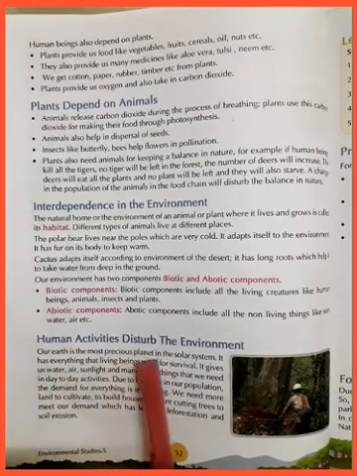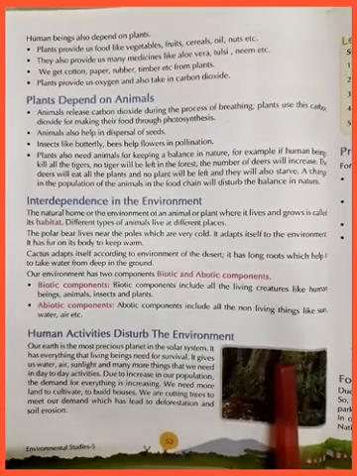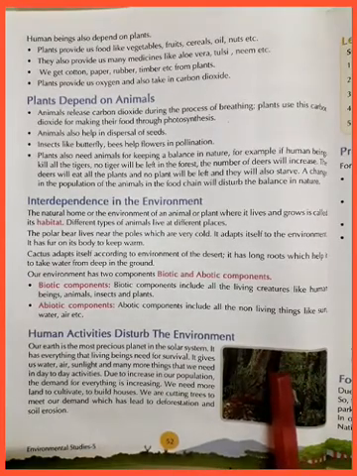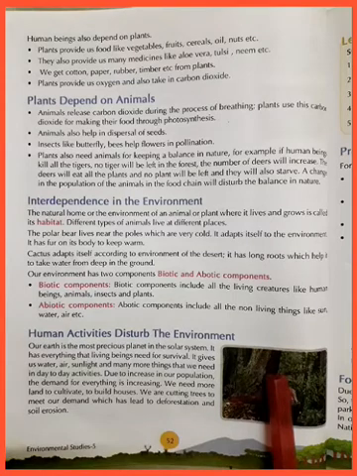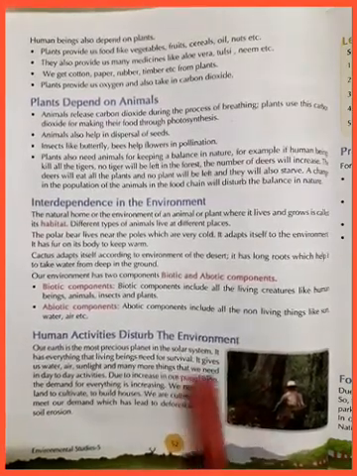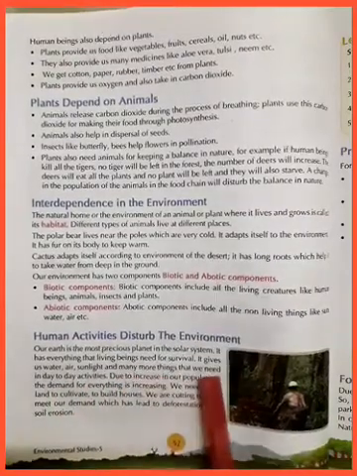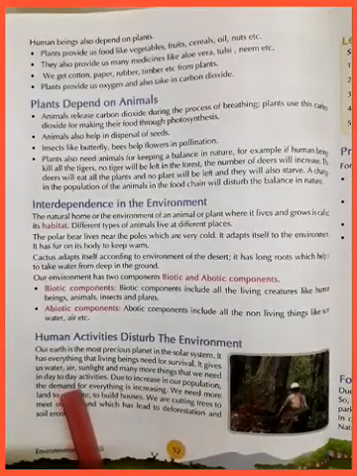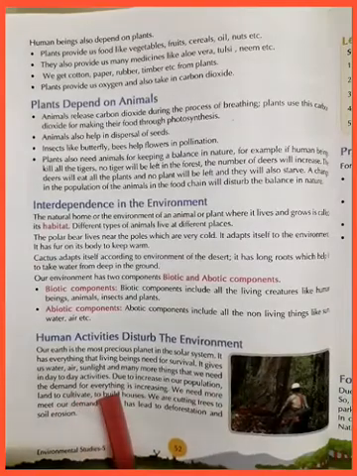Human activities disturb the environment. Yes, for housing and other needs, we cut the trees and we disturb the environment. We really agree with that. But sometimes it is very important to do. But on the other hand, people just for the sake of their entertainment are disturbing the environment. That is not good. Our Earth is the most precious planet in the solar system. It has everything that living beings need for survival. It gives us water, air, sunlight, and many more things that we need in day-to-day activities.